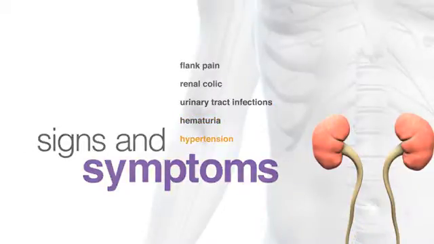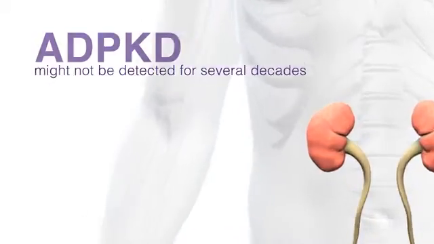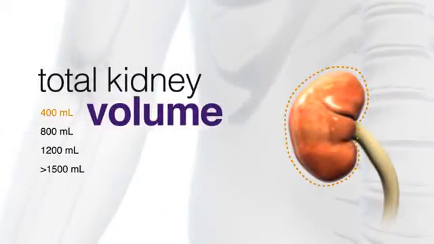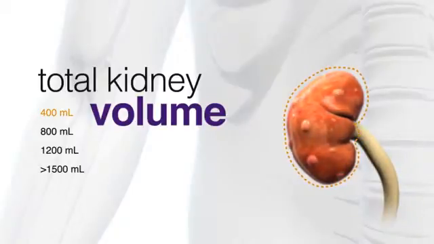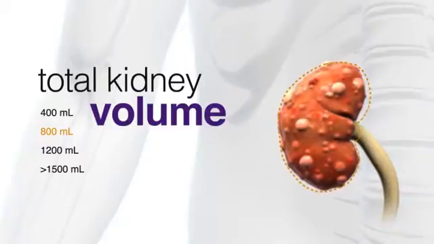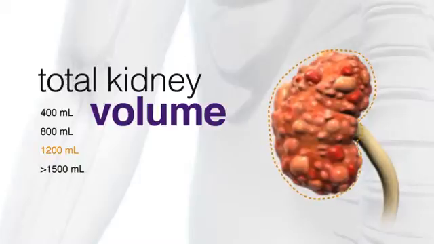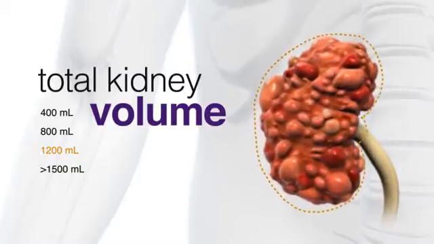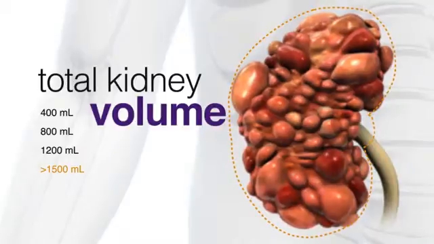Despite these signs and symptoms, ADPKD may not be detected for several decades because renal function often remains normal until the total kidney volume has approximately quadrupled in size. At this point, more than 50% of the renal parenchyma has been damaged, and hyperfiltration in surviving nephrons can no longer fully compensate for all of the damaged nephrons. This decline in renal function is indicated by increased serum creatinine levels.